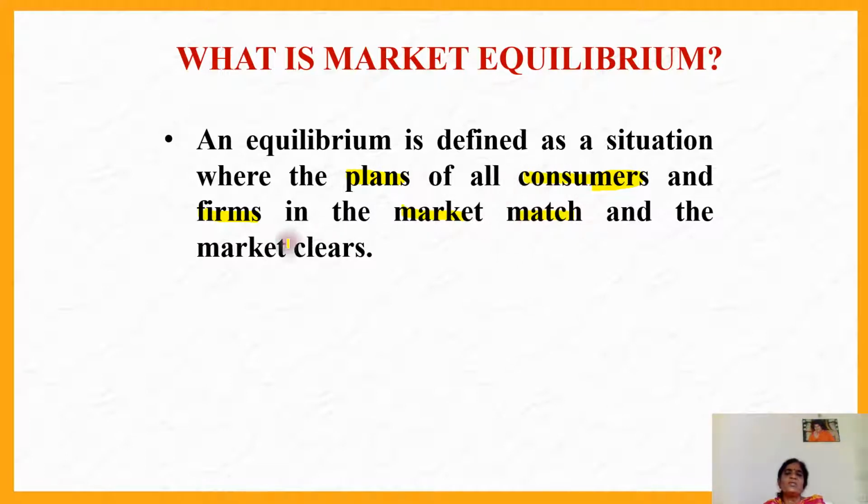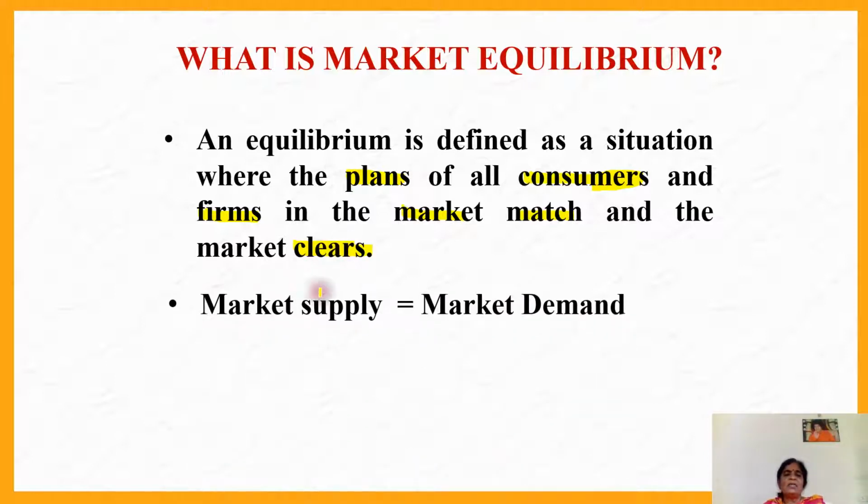Consumers are satisfied, producers are satisfied by achieving their respective objectives, and the market clears. What do you mean by market clears? When we say market clears, there is no excess demand, no imbalance or excess supply. That means whatever quantity is demanded by the consumers is exactly supplied by the producers. That condition is called market equilibrium, a situation where market supply is exactly equal to market demand.